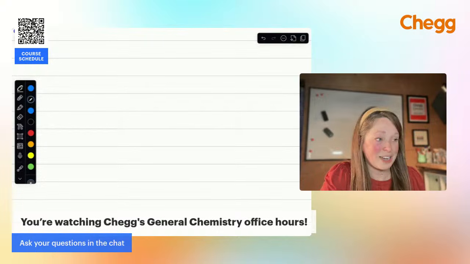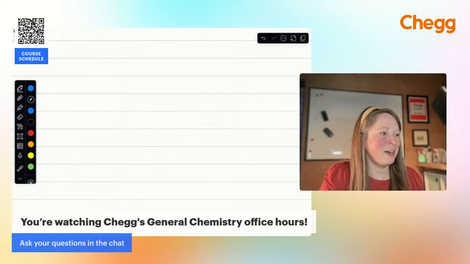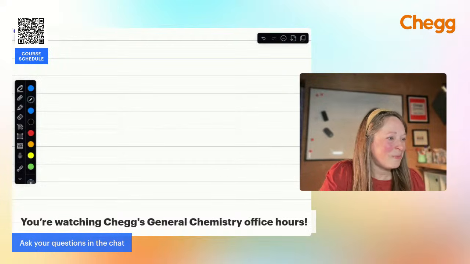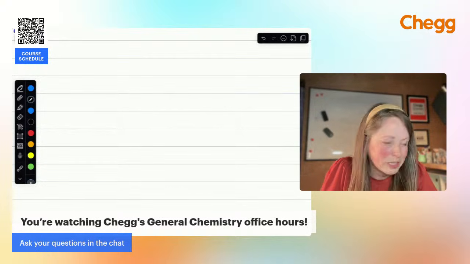How many of you are doing acid-base chemistry right now? I feel like we should do that. It's that time of year where everyone is struggling with acid-base chemistry. If you are, please put an emoji in the chat. We've all been there, right? All right, let me write out this example and then we'll keep moving.